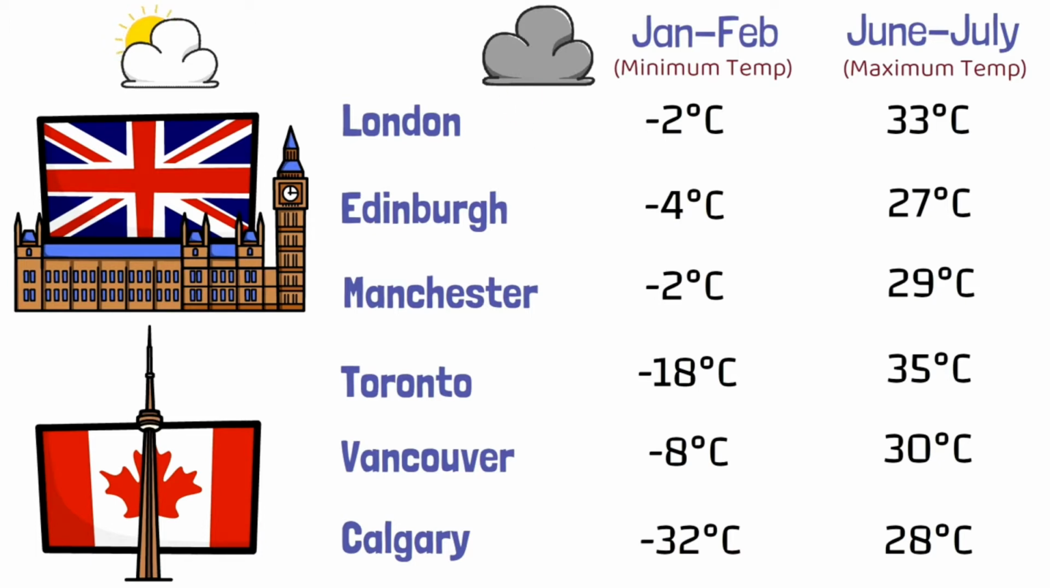It is also a lot warmer in the months of June and July. Please notice that transition in London. You can see from -2 to 33 degrees. In Toronto it was from -18 to 35 degrees. So when you come to the Canadian cities, in the first few months it might be a little difficult for you to adapt, while in UK it is a lot easier.